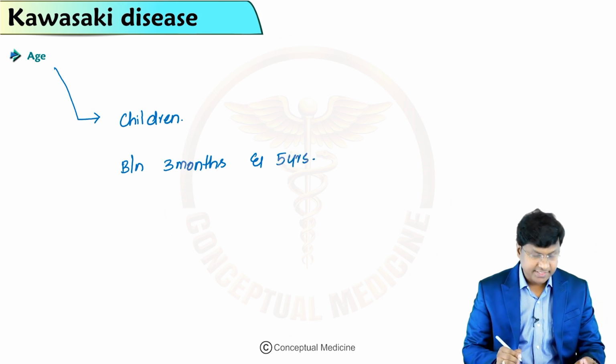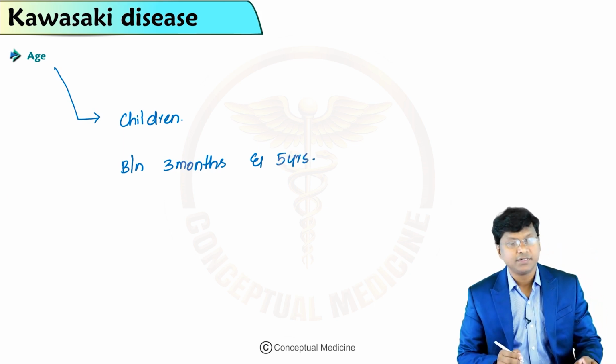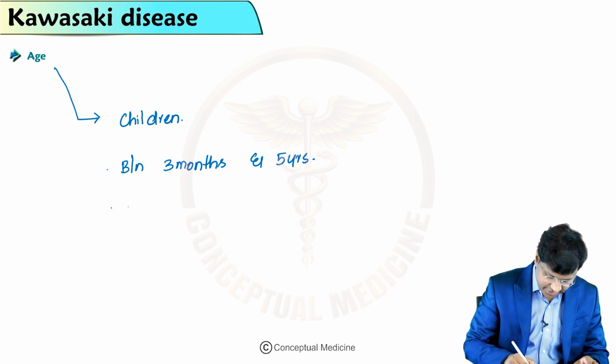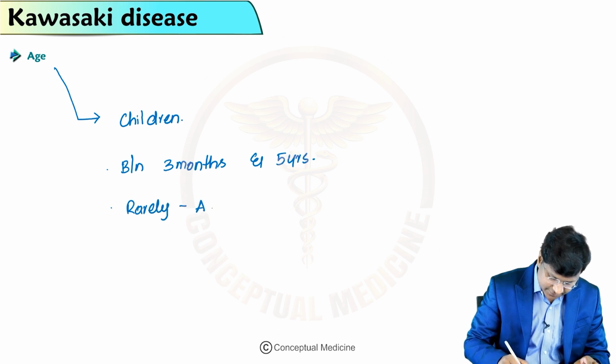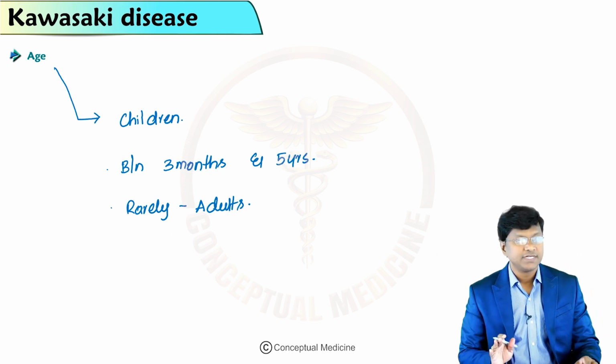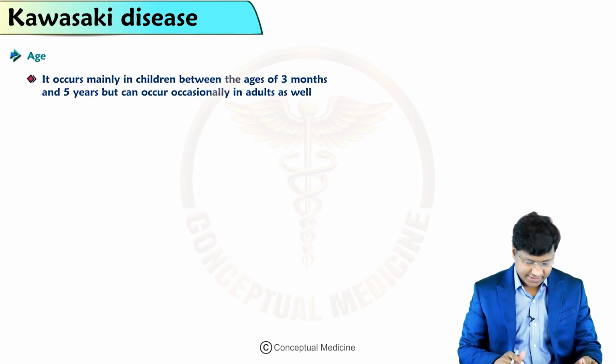That is the age group in which you will see the development of Kawasaki disease. Rarely, it can be seen in adults as well, but most commonly it is seen in children.